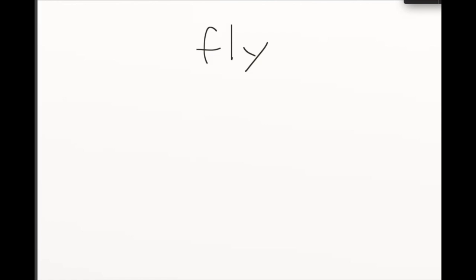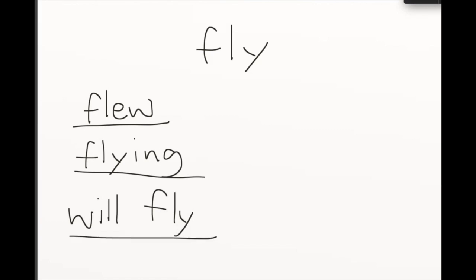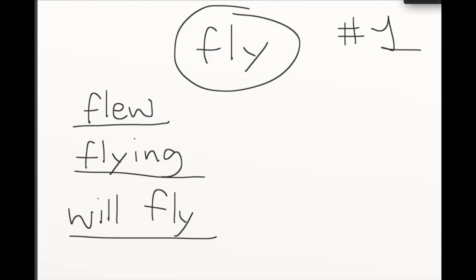Okay, so we have the verb fly. And we're just going to break it down to each of its tenses and use it, and you can kind of see how that works. So we have flew is the past tense for fly. So you change letters with that, as you see. From that Y it becomes an EW, and then you have present tense flying, and then you have future tense will fly. Okay, so that is number one, fly. Okay, so pretty basic, pretty easy.